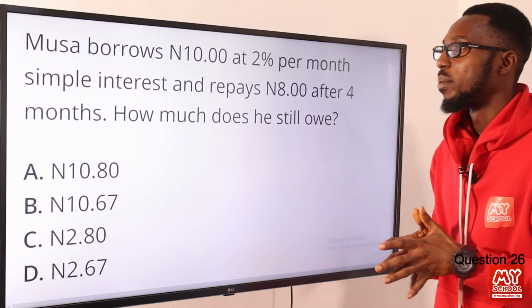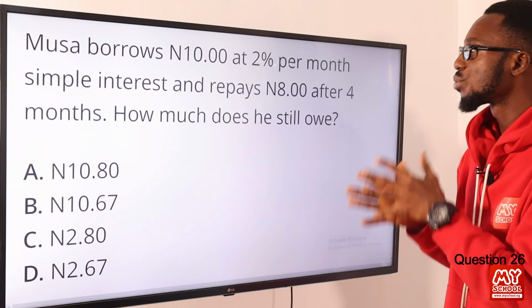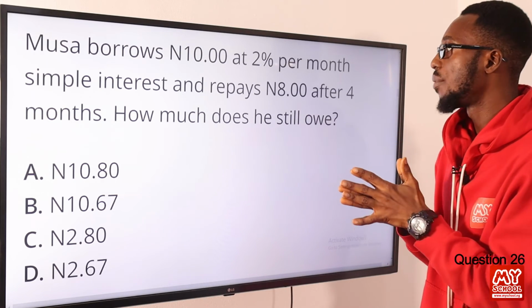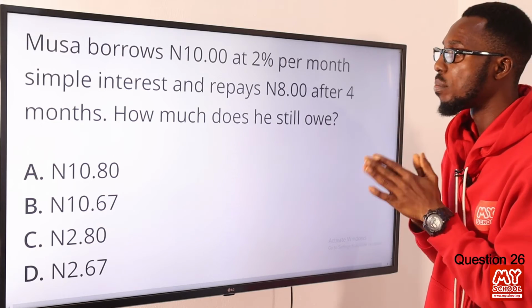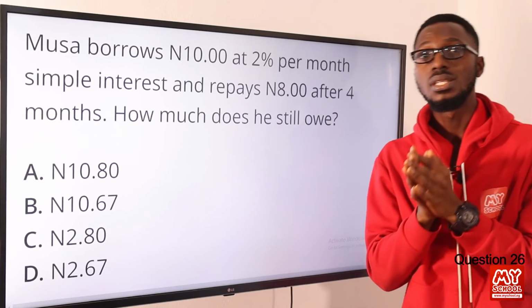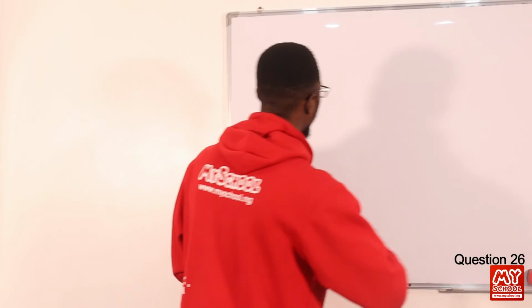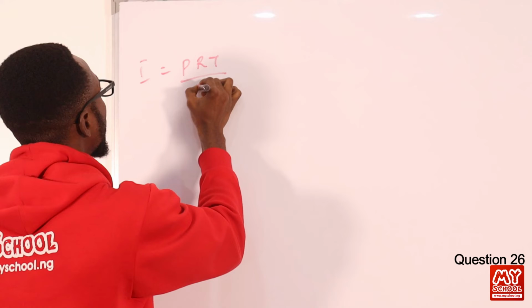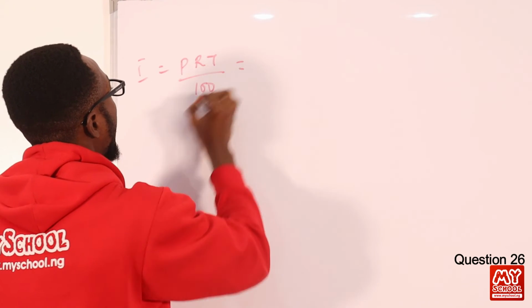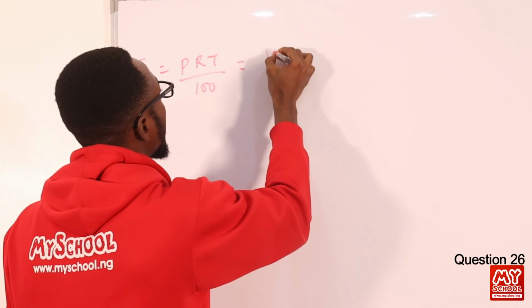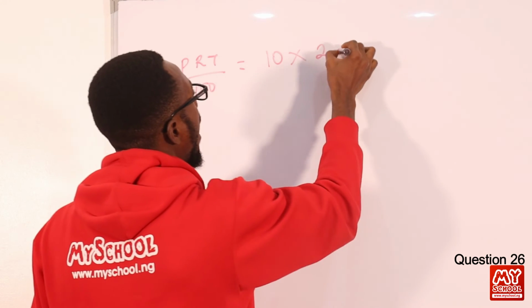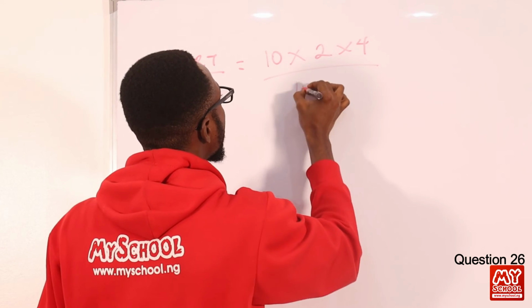26. Musa borrows 10 naira at 2% per month, for simple interest, and repays 8 naira after 4 months. So how much does he still owe? We can just calculate the simple interest for those 4 months. So we have I equals PRT over 100. The principal that he borrowed is 10. The rate is 2% per month, then we have 4 months.